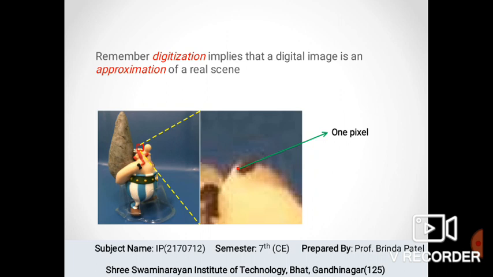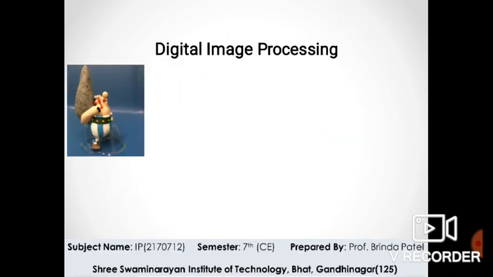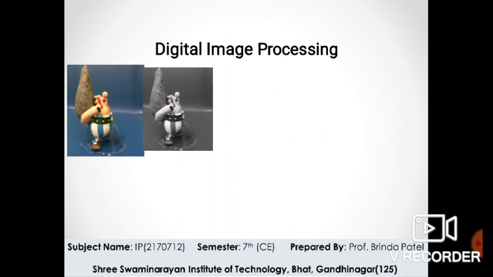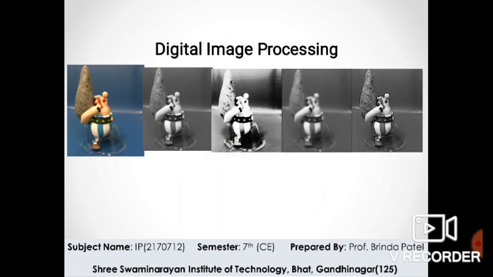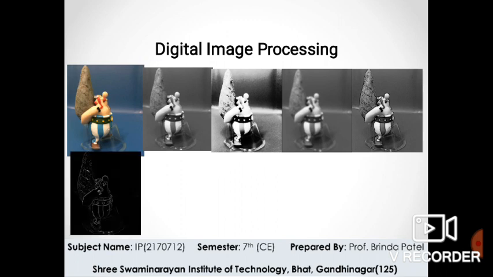Now remember, digitization indicates that the digital image approximates a real scene. In this image you can see one pixel by magnifying the image. Now in this image, every image indicates a different image processing applied to the original image itself. Some of the processes are RGB to gray, blurring, and edging of the image.